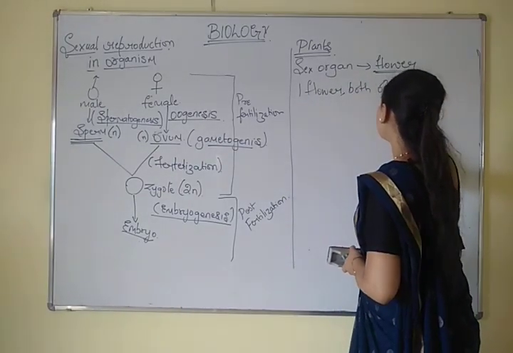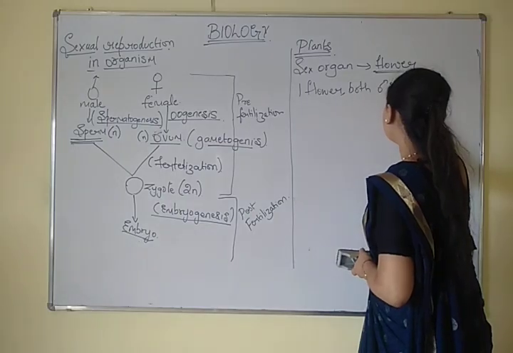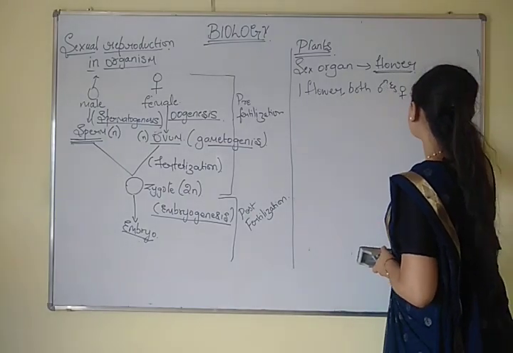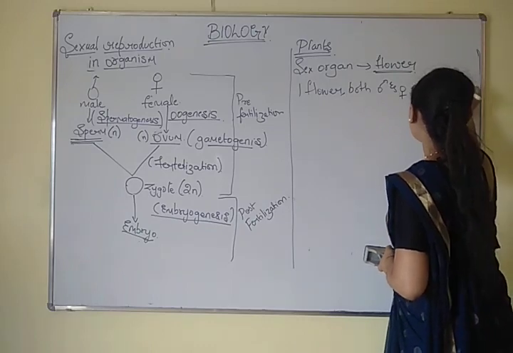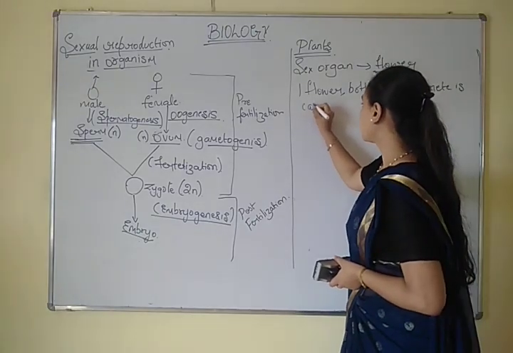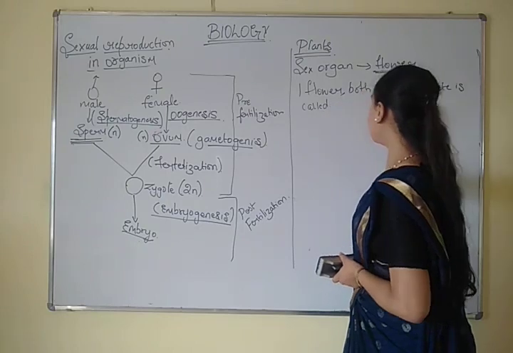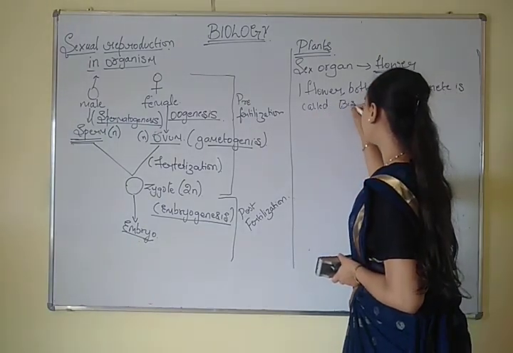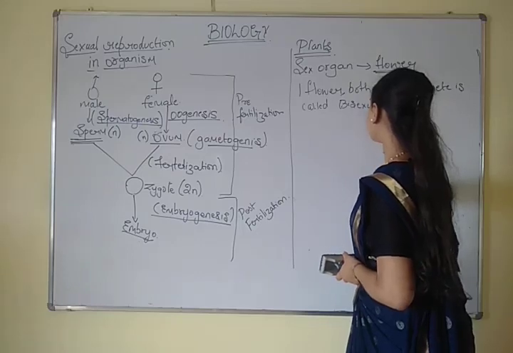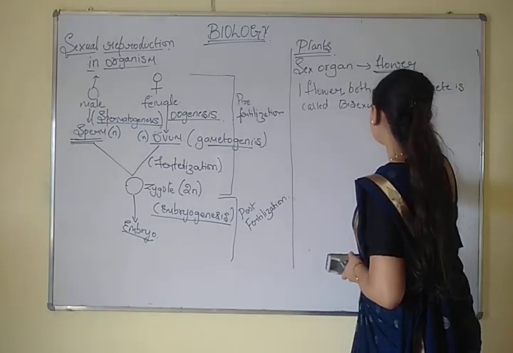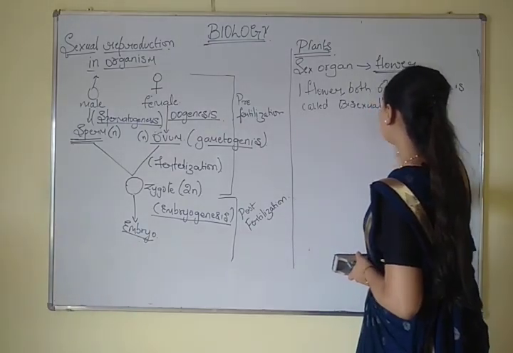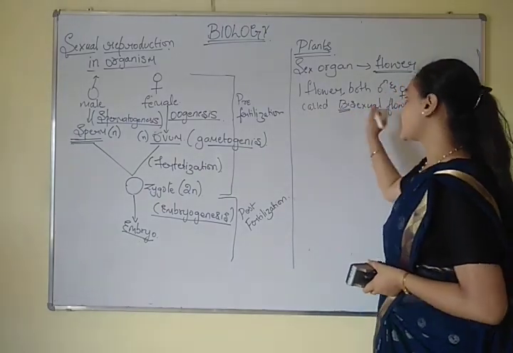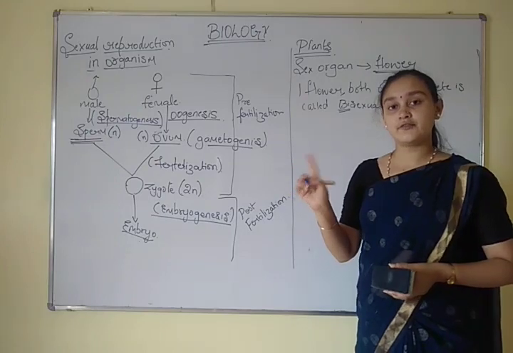So one flower which has both male and female gametes is called a bisexual flower. Why is it called a bisexual flower? Bi indicates what? Two. So both the gametes are there in the single flower.